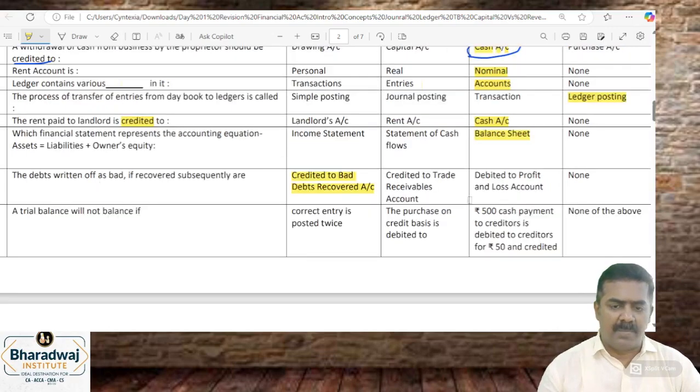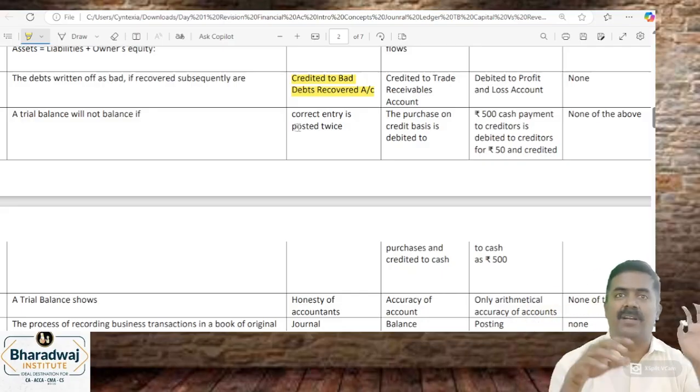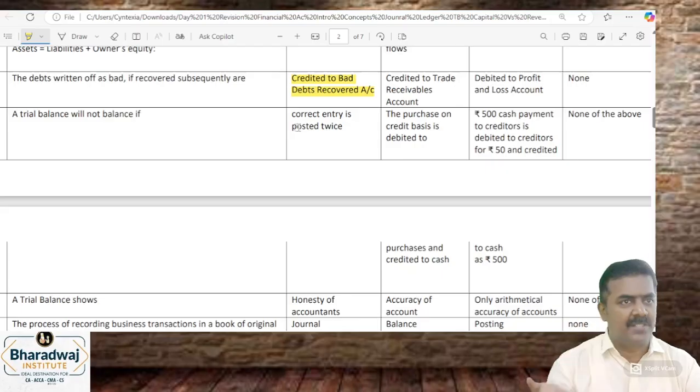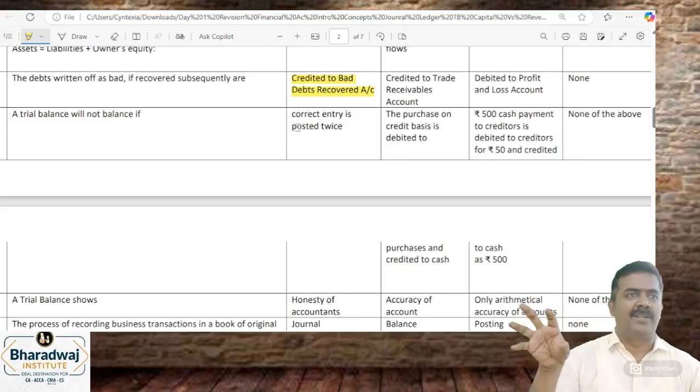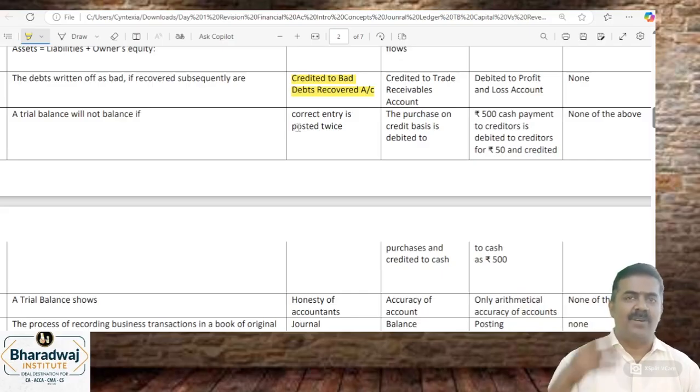Trial balance will not balance if... ரெண்டு வாட்டி entry pass பண்ணா ரெண்டு வாட்டி debit credit வந்துரும். Trial balance checks only debit and which one? Credit. If you omit also trial balance will tally. If you post twice also trial balance will tally. Debit லியும் credit லியும் ரெண்டு வாட்டி post பண்ணா debit increase ஆயிடும், credit increase ஆயிடும். Omit பண்ணாலும் debit decrease ஆயிடும், credit reduce ஆயிடும்.